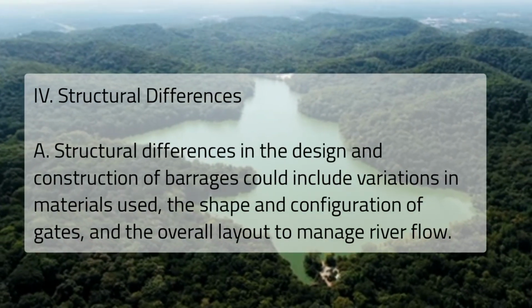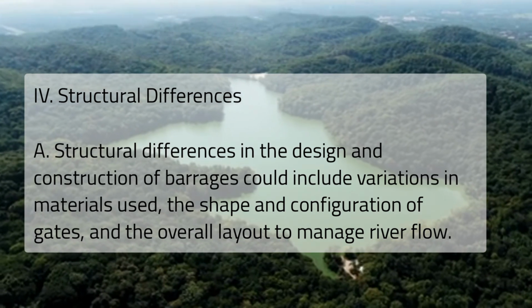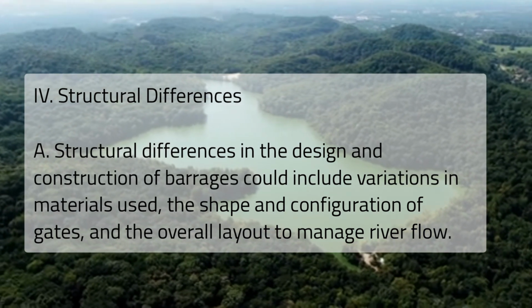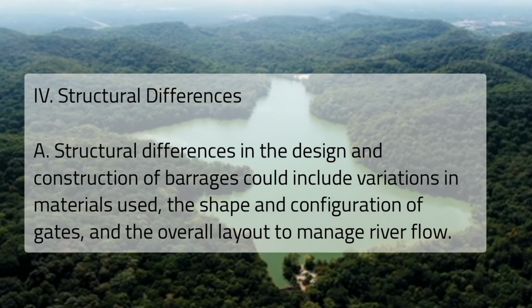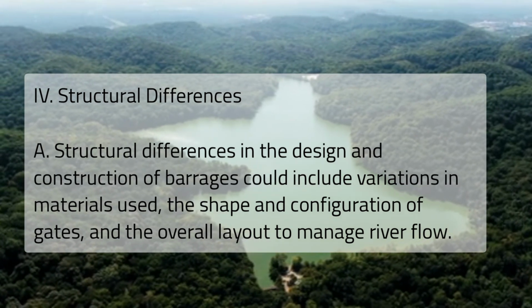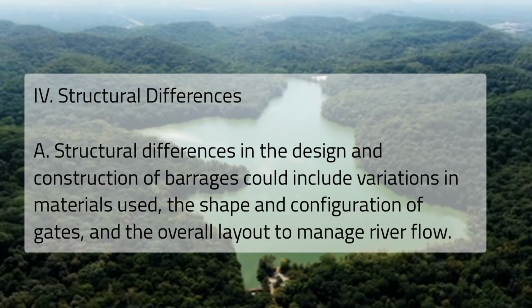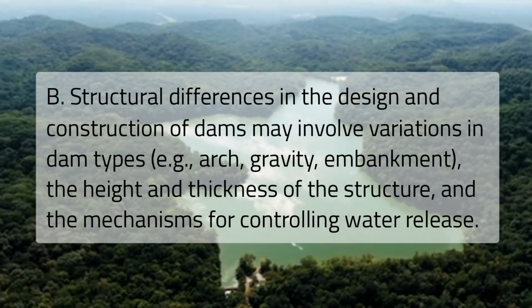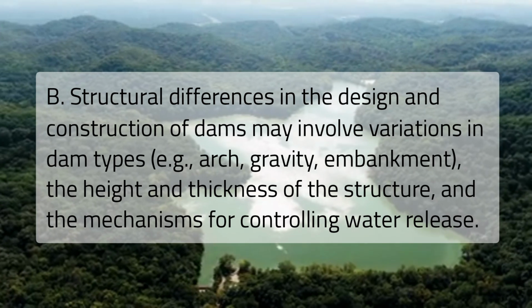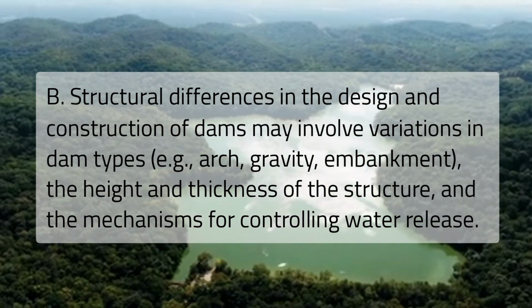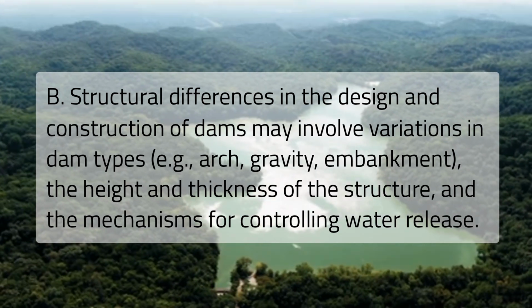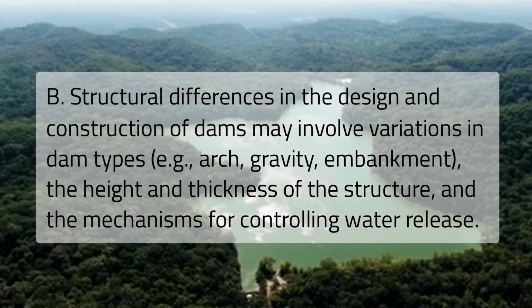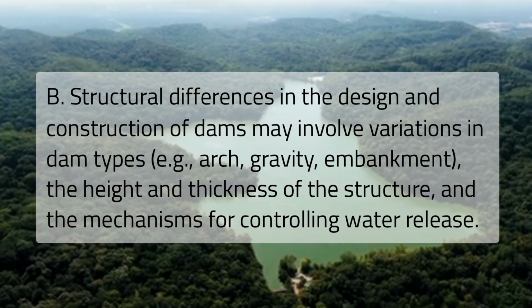4. Structural differences. A. Structural differences in the design and construction of barrages could include variations in materials used, the shape and configuration of gates, and the overall layout to manage river flow. B. Structural differences in the design and construction of dams may involve variations in dam types, for example, arch, gravity, embankment, the height and thickness of the structure, and the mechanisms for controlling water release.